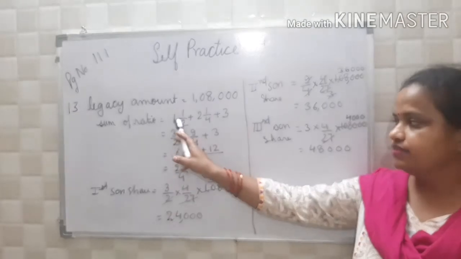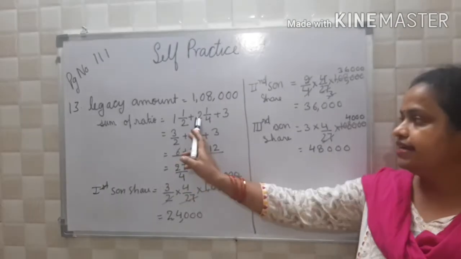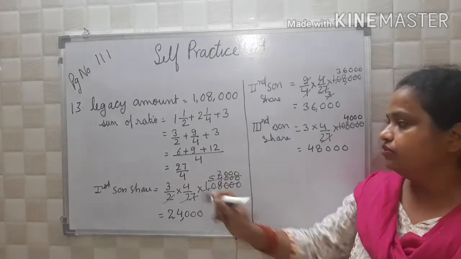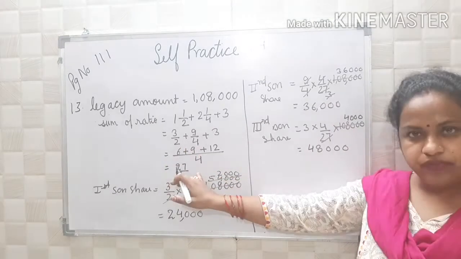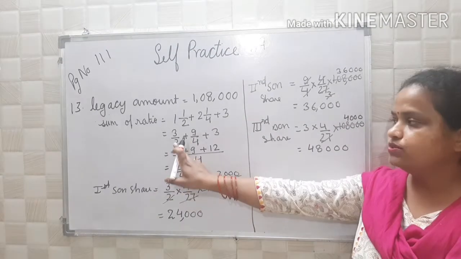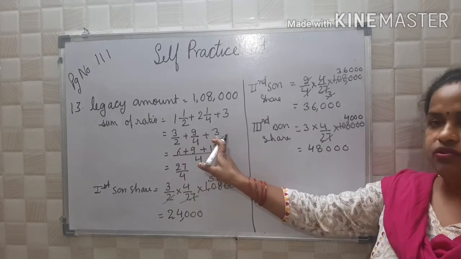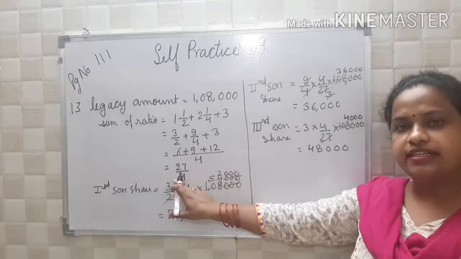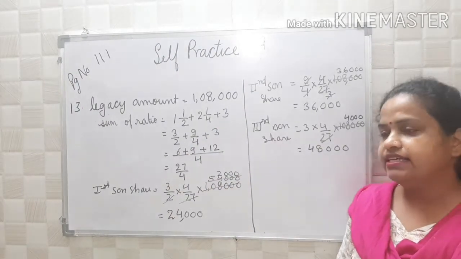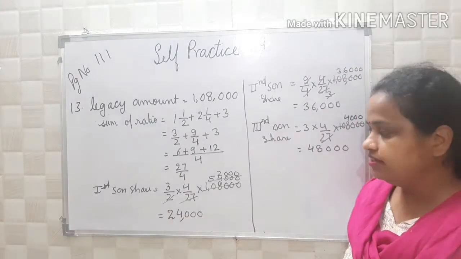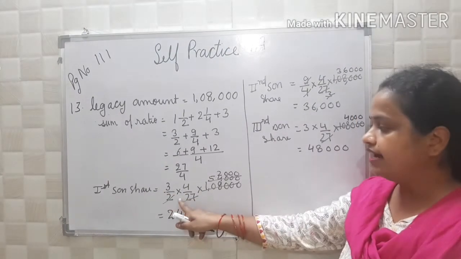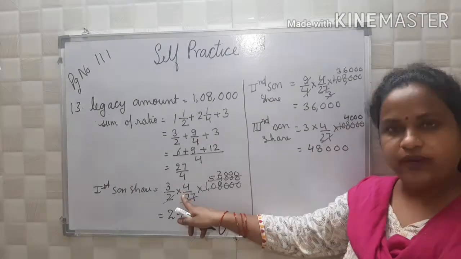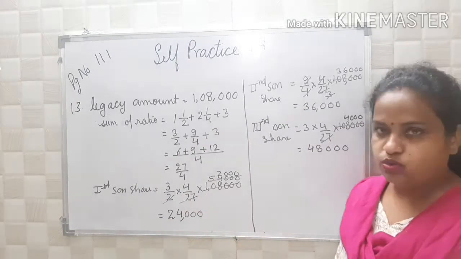2 ones are 2 plus 1, 3 by 2; 4 2s are 8 plus 1, 9 by 4; plus 3. Clear? Now you will get the LCM of 2 and 4 as 4. So 2 2s are 4, so 3 2s are 6; 4 1s are 4; 4 3s are 12. 6 plus 9 plus 12 is equal to 27 by 4. Now the next part: what will be the first son's share? 3 upon 2, and when you write this in division it will be reciprocal and it will be multiplied. So it becomes 4 upon 27 into 1,08,000.